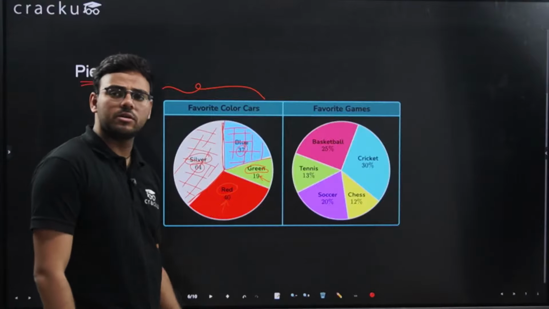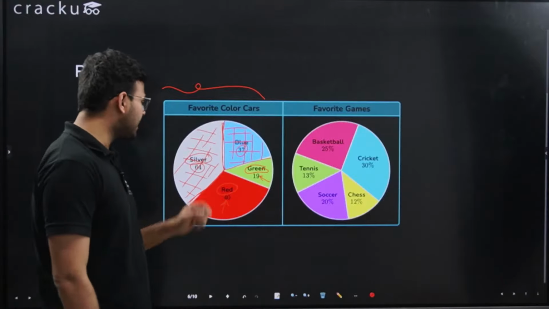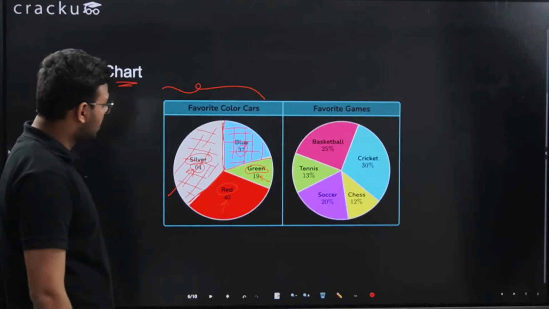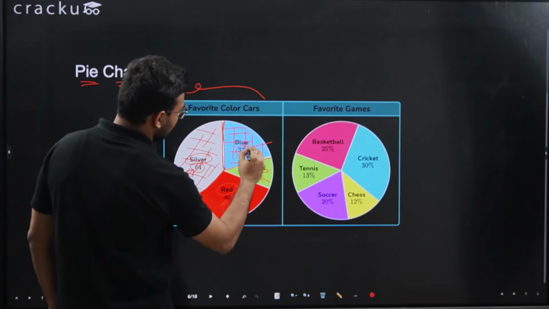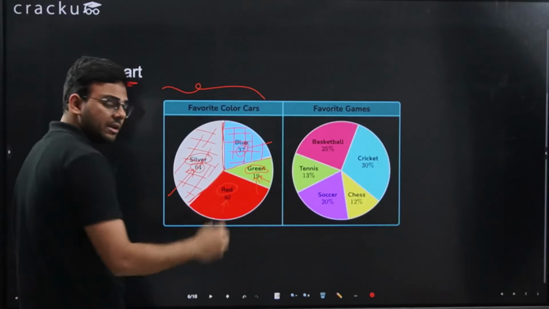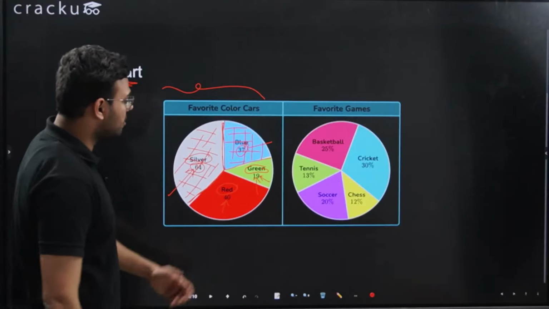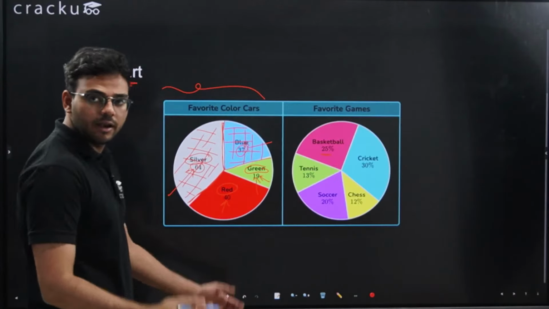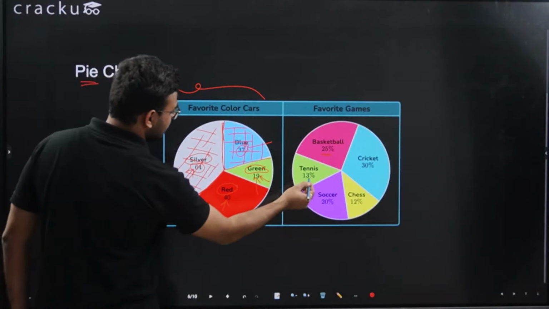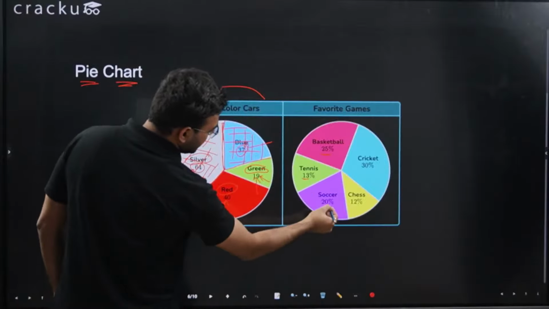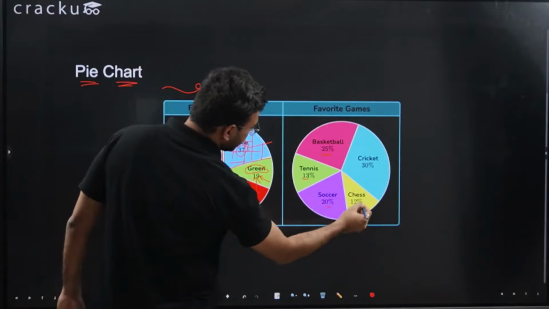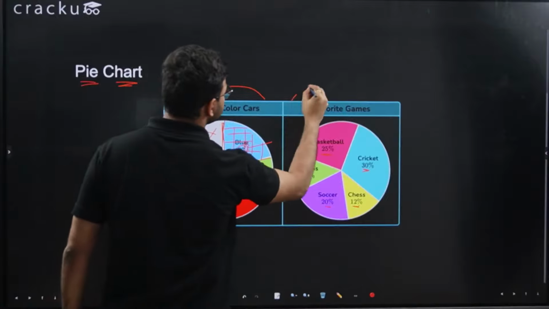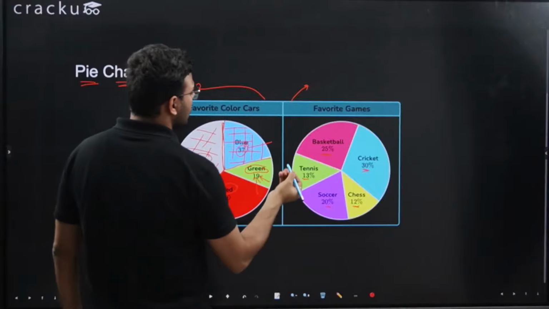Similarly, certain times you are not given the exact number. Like you can see, we can directly say that 64 people like silver cars, or 37 people like blue cars, or 19 people like green cars, or 40 people like red cars. At times what will happen, they will just give you the percentages. Like 25% people like basketball, then 13% people like tennis, 20% people like soccer, 12% like chess, and 30% like cricket.